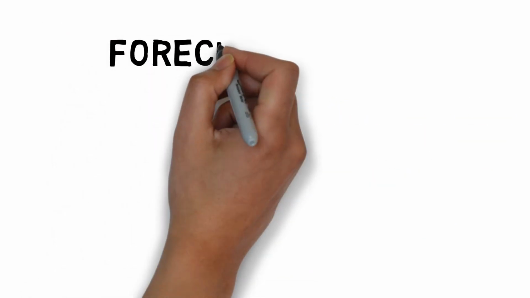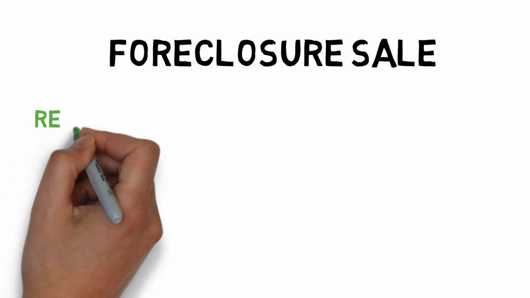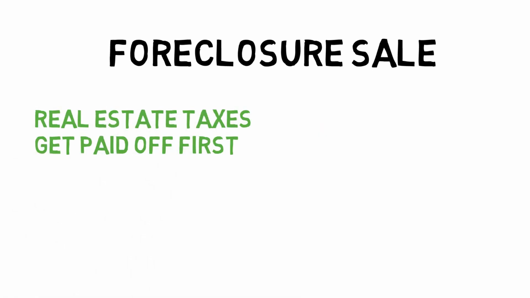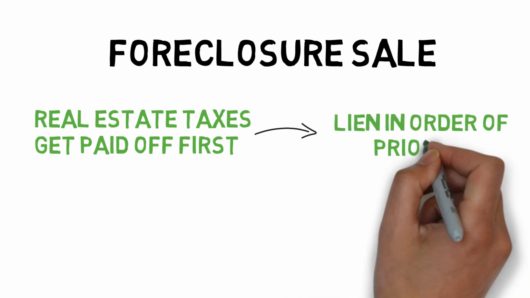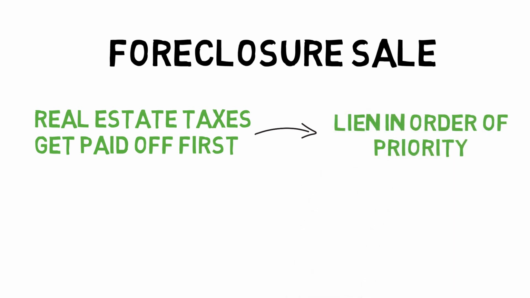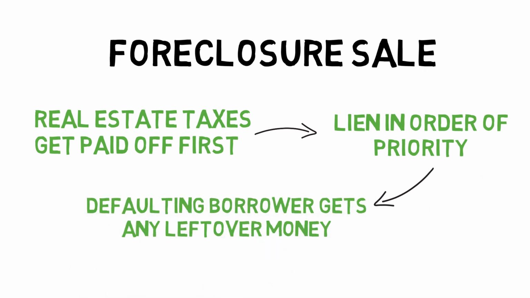And finally, in a foreclosure sale, please remember that real estate taxes always get paid off first. After that, it's any lien in order of priority based on the recording date. And finally, if there's any money left over at the very end, the defaulting borrower would get whatever was left over.